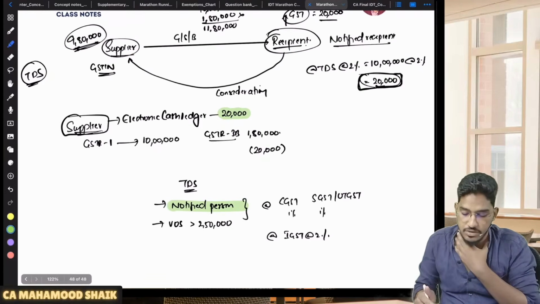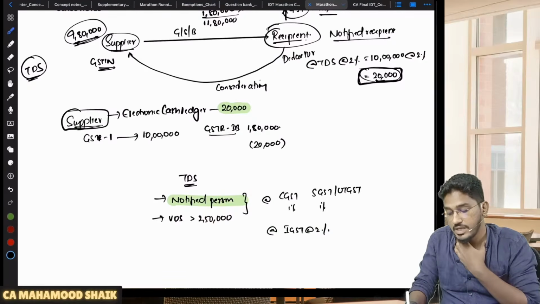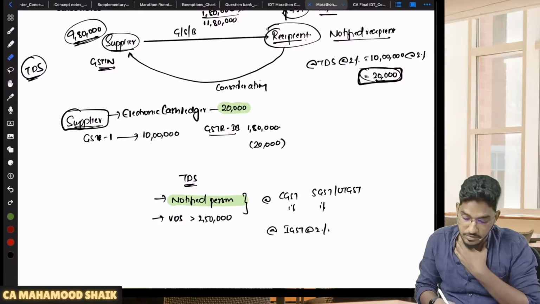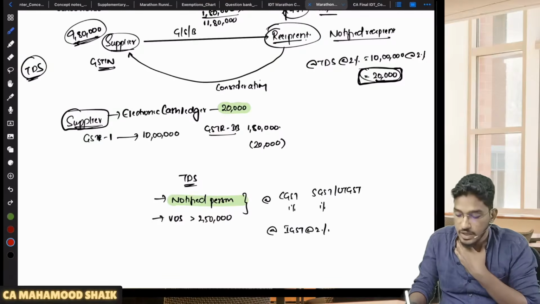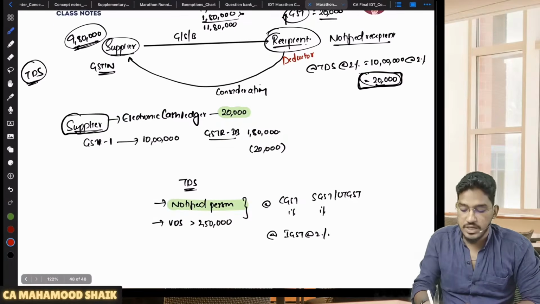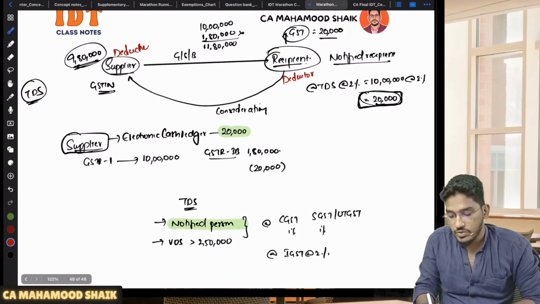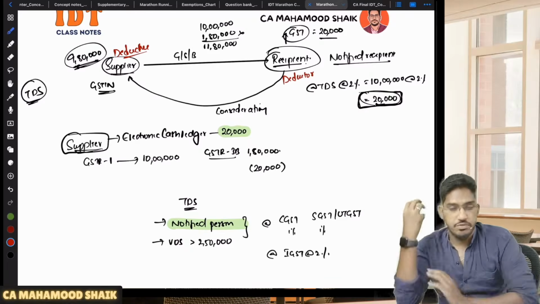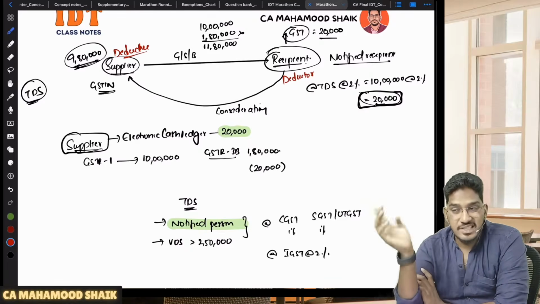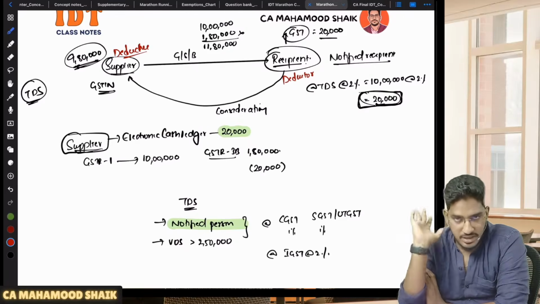One more thing here: throughout this, we are going to use one more terminology. This recipient will be called the deductor, because he is deducting TDS. Whereas the supplier against whom the TDS is getting deducted will be called the deductee. Going forward through the rest of the chapter, we are going to use these terms. Deductor means a recipient because he is deducting the TDS. Deductee means a supplier because from him the TDS is getting collected.